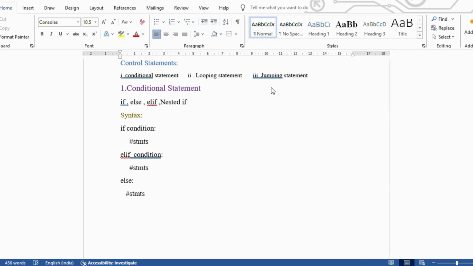See the syntax. In Python, indentation is very important. See clearly where we have to start the if, where we have to start the statements. So it's very important. Indentation plays a crucial role in Python. If we do not use indentation, we get errors. We will get an indentation error. Let's see that error also practically.